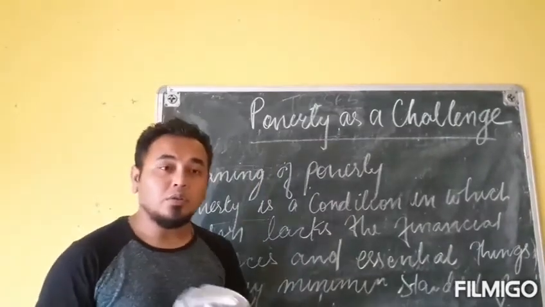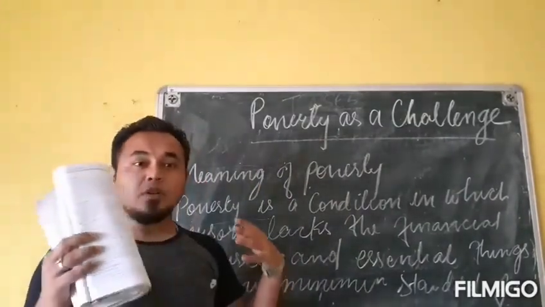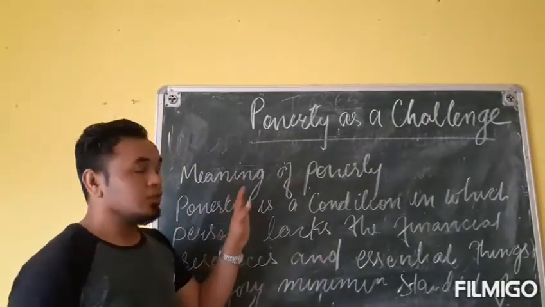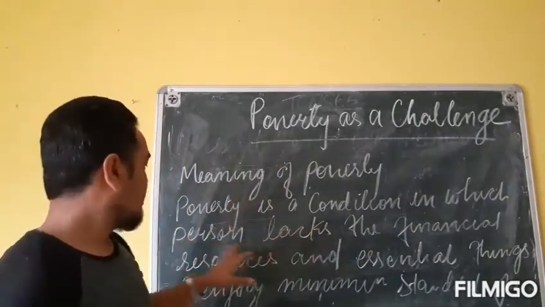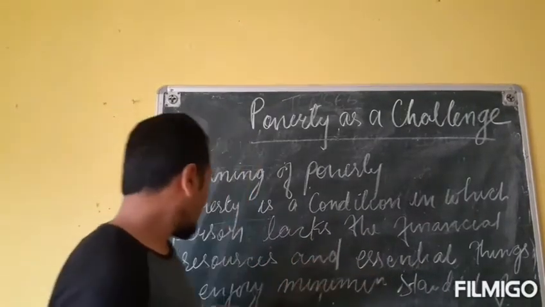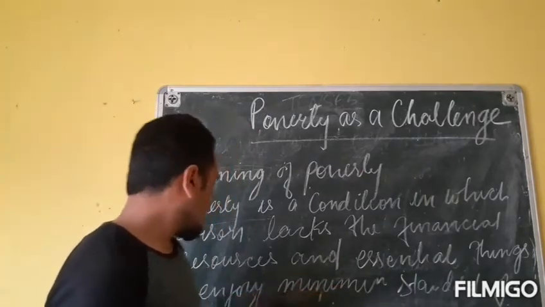Okay. So let us first understand what is poverty. Poverty is a condition in which the person lacks the financial resources and essential things to enjoy a minimum standard of living.